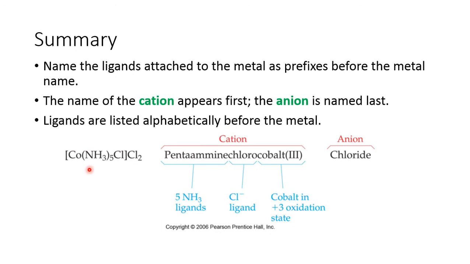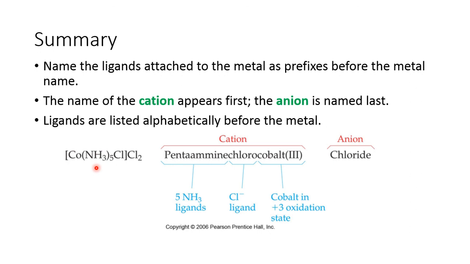So here is an example shown. I have given Co, NH3 taken 5 times, Cl, and outside the coordination sphere you have Cl2. So your coordination sphere is a cation here, and outside there is chloride, which is an anion obviously. So you will start naming by the cation and then you will name the anion. There are two types of ligands within the coordination sphere: five ammonia molecules, and one chlorine atom.